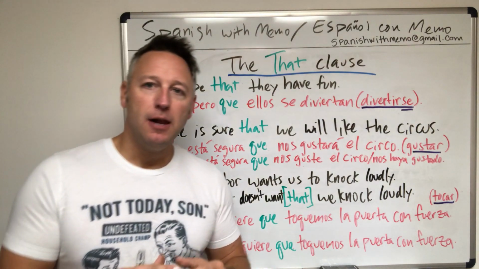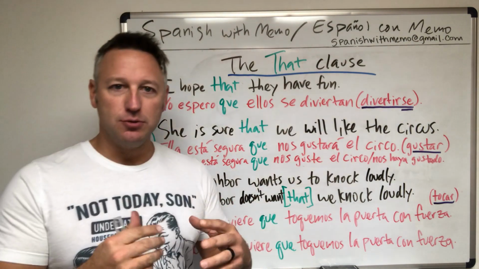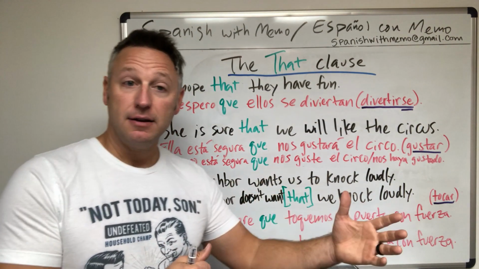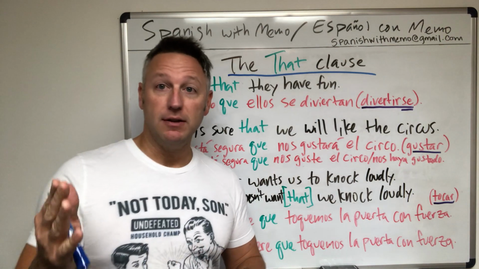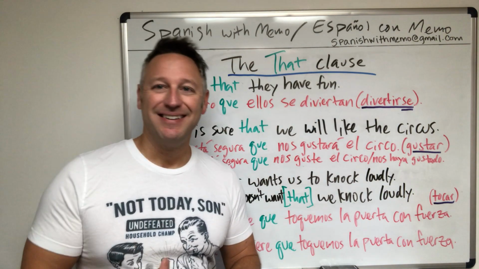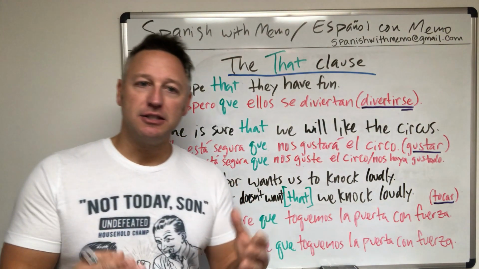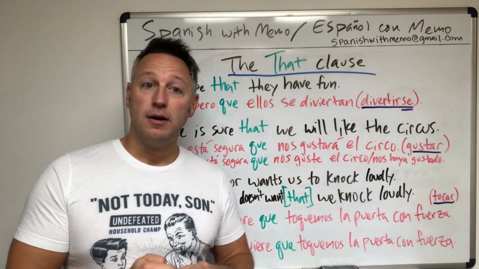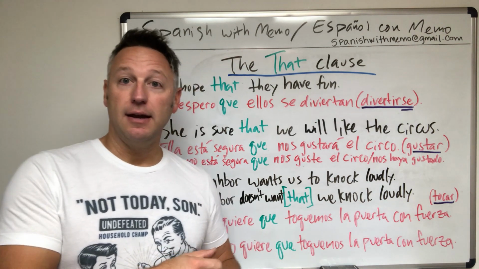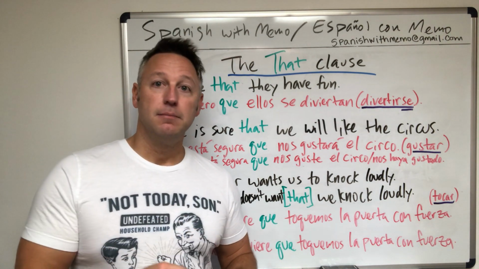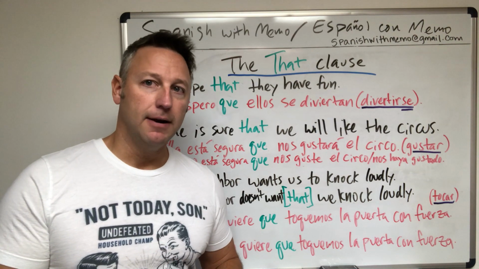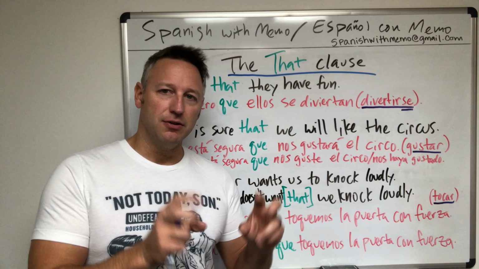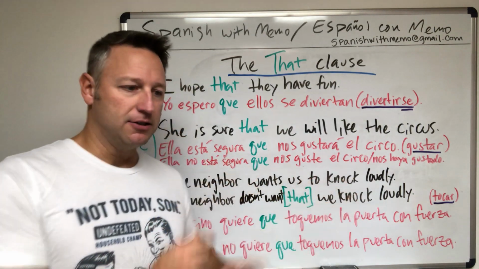So in English, we casually use the that clause. We sometimes incorporate that, and we sometimes just remove that, right? However, in Spanish, we, for the most part, have to always use the that, or que, Q-U-E, que, not the accent qué, but without the accent, que, all right? So there are some instances where you don't always use que in your that clause in Spanish, but let's just get right to it, all right?